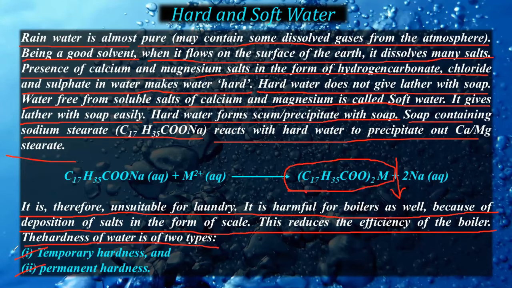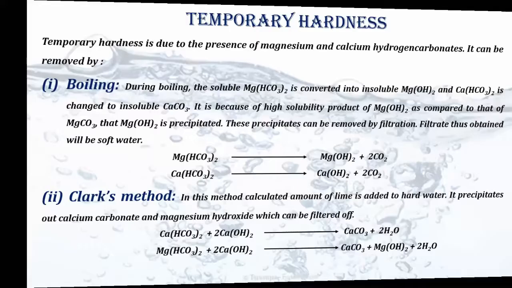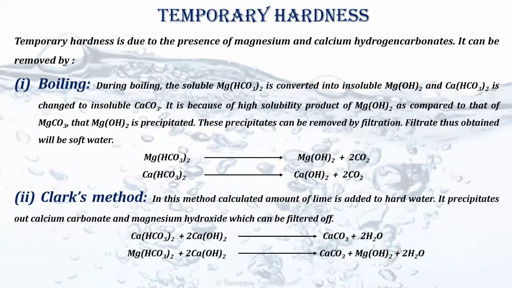Now, as we see, hardness is of two types, temporary hardness and permanent hardness. We'll gradually go to this topic and try to understand what temporary hardness is, why it is caused, and how it can be treated, and what permanent hardness is, how it is caused, and how it can be treated. Okay, so let us go to the next page. Now, as you can see here, first we will see what temporary hardness is.